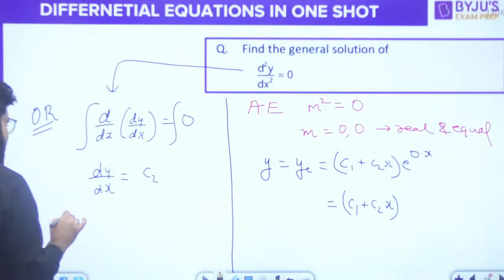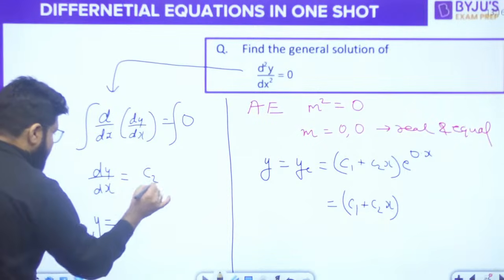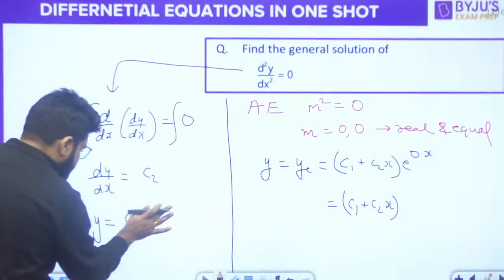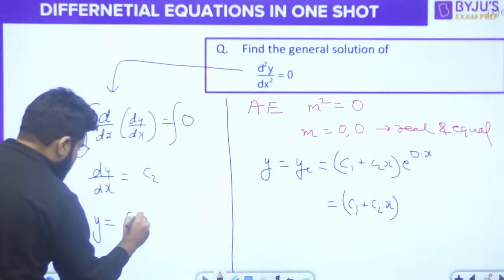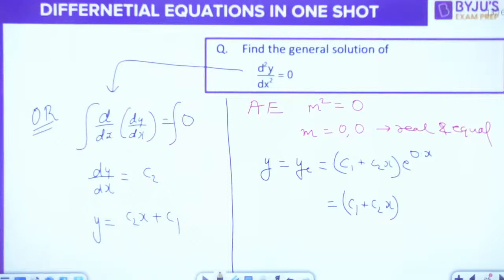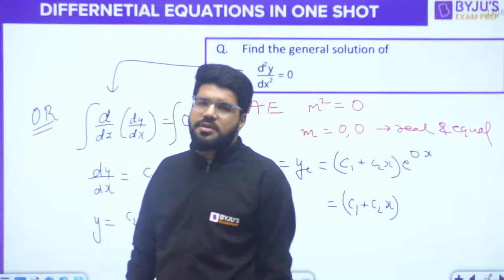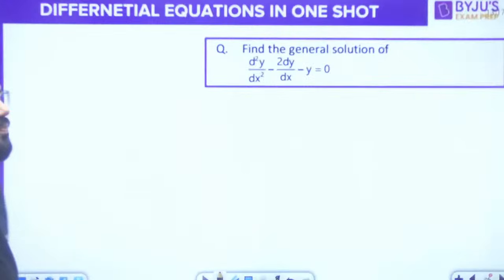Now integrate once again. So y will be the integral of C2 dx, which is C2x plus some more constant C1. That is how you can write it. So this one you can do directly also, but not all such equations. CF is the method for the LCCDE.